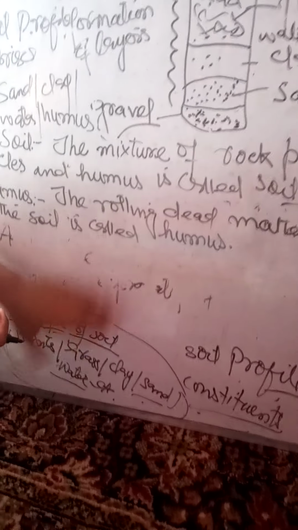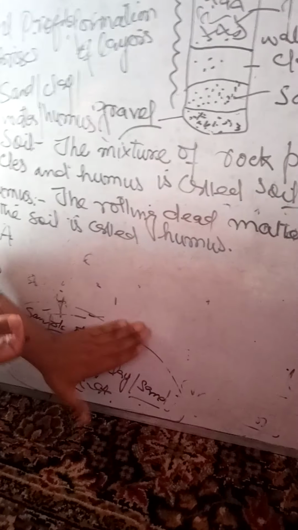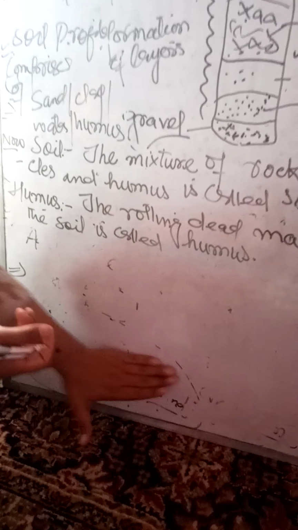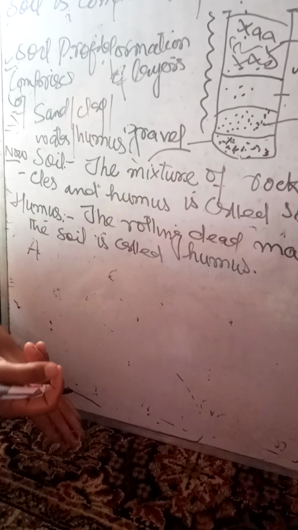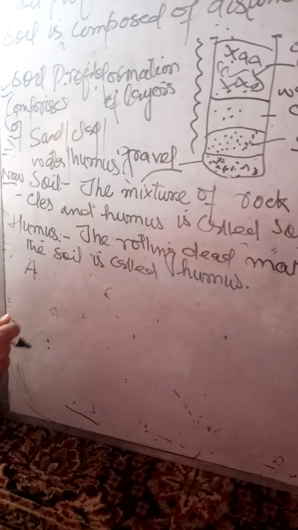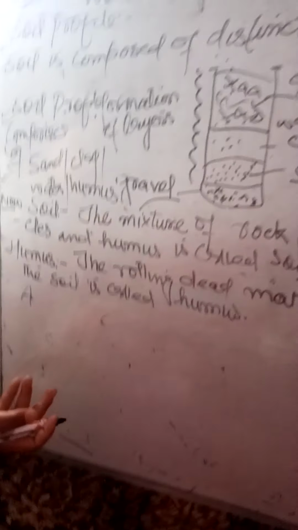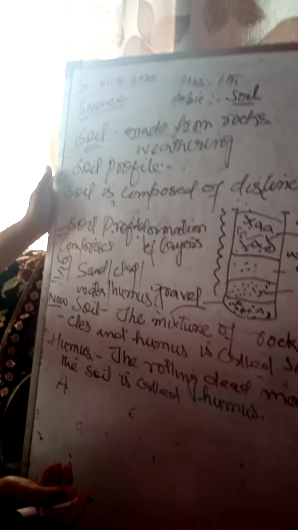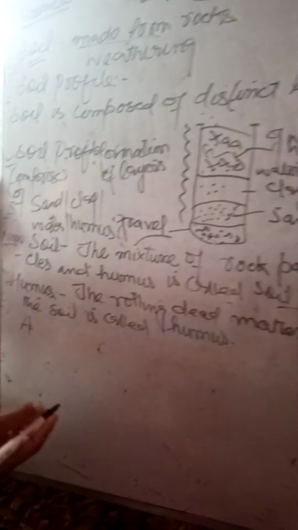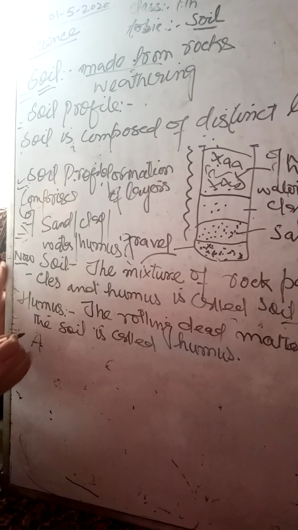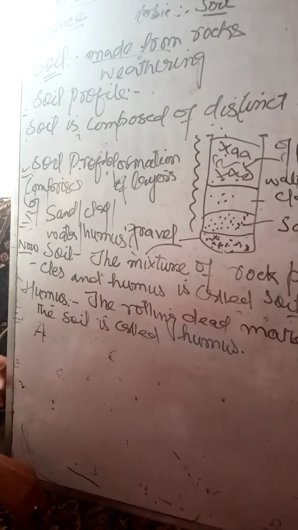So this was some discussion about the soil and the main things which are important in your lesson. Tomorrow we will discuss the layers of the soil and the types of the soil. This was a little discussion about the soil. Okay, students, tomorrow I will be with another topic, that is the component types of the soil. Okay, thanks.